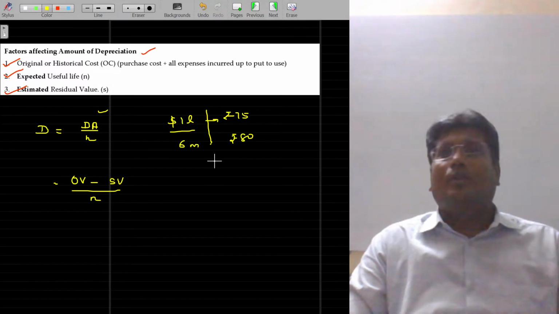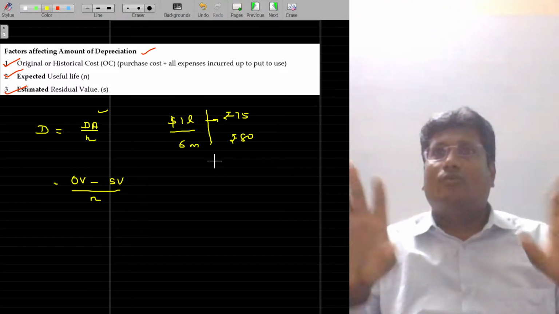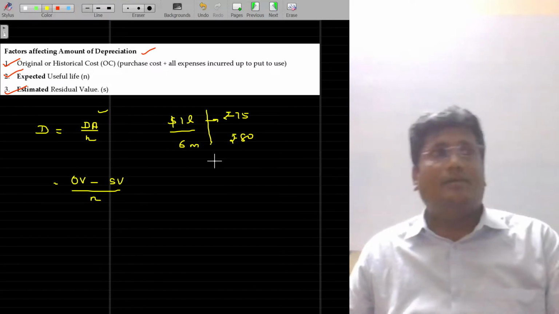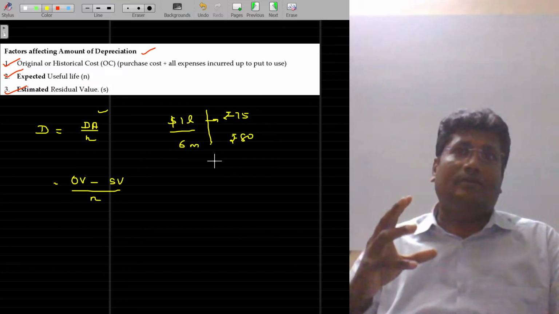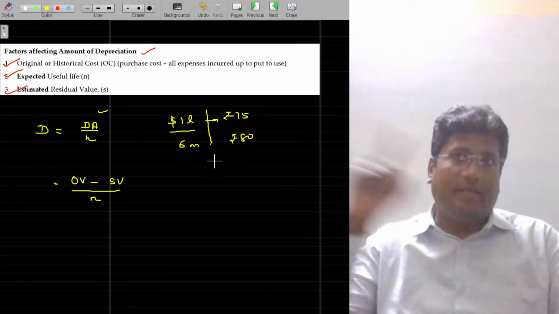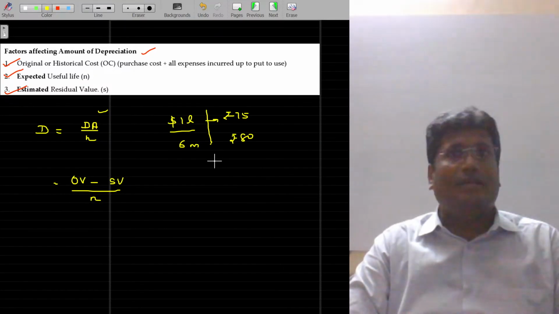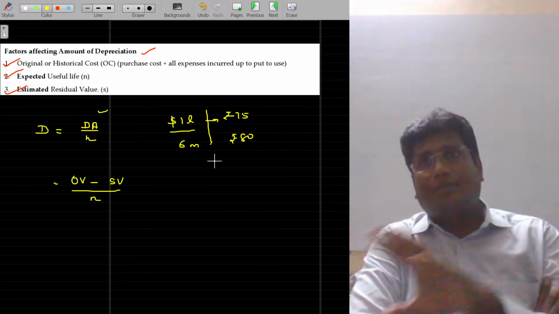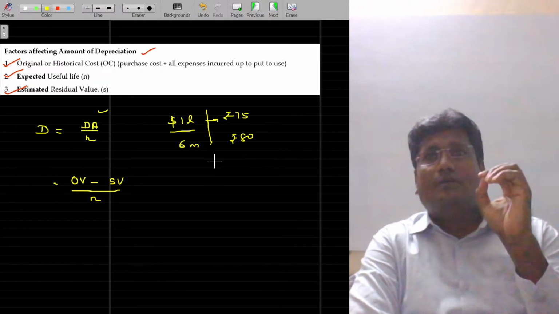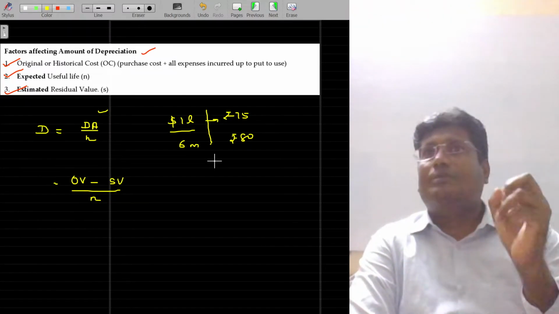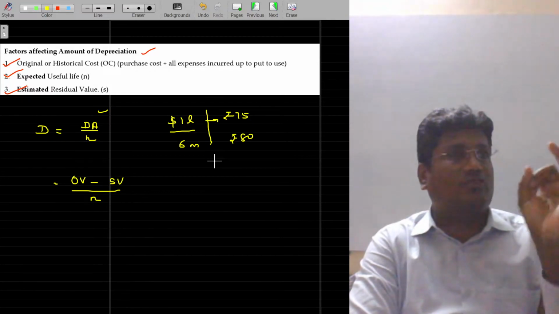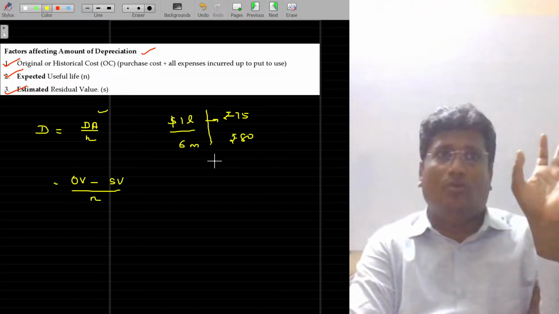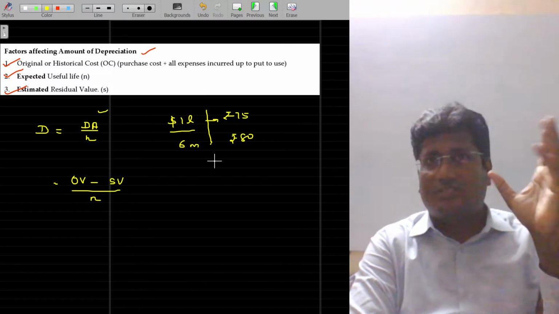Anyhow, we'll first assume that all three numbers are known. If all the three numbers are subject to change later, how do I treat the accounting or depreciating of that? We'll study that in the second part, the professional education part. The first part is the basic. I try to finish the first part, which is nothing but calculating the amount of depreciation blindly, assuming that the original value, scrap value, and life of the asset in years are known. Practically not possible. All these things will be changing.